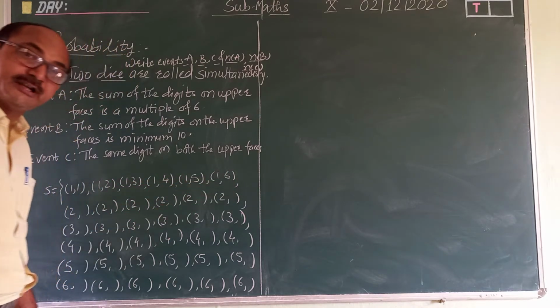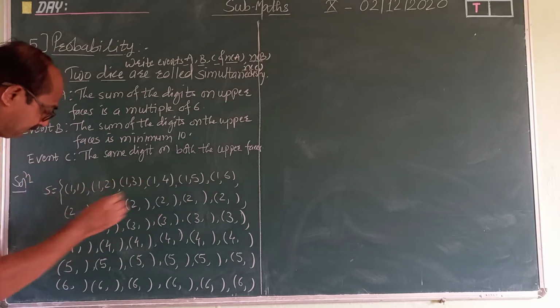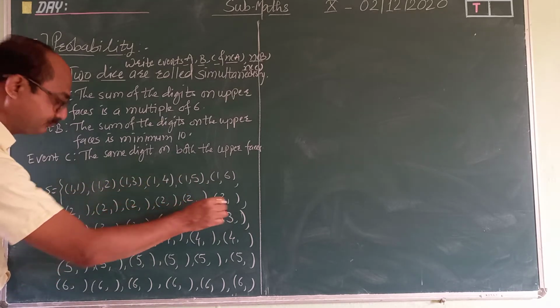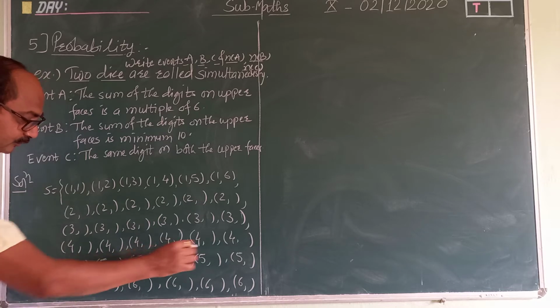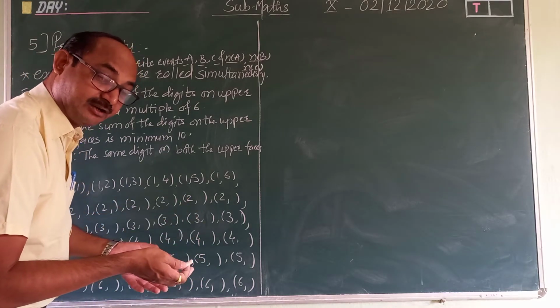It is very simple to write. Just I will explain, see carefully. Here you have to write 1, 1, 1, 1. Here I have written 2, 2, 2. See 3, 3, 3, 4, 4, 4. The second outcomes I have not written.